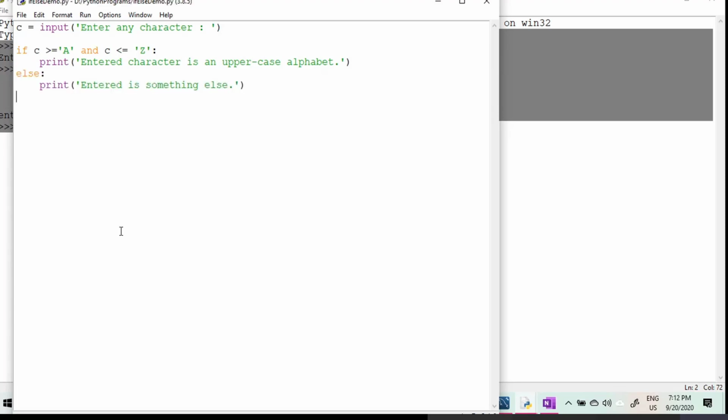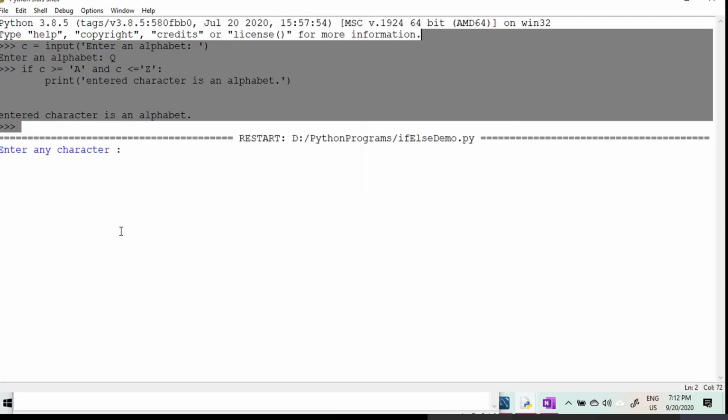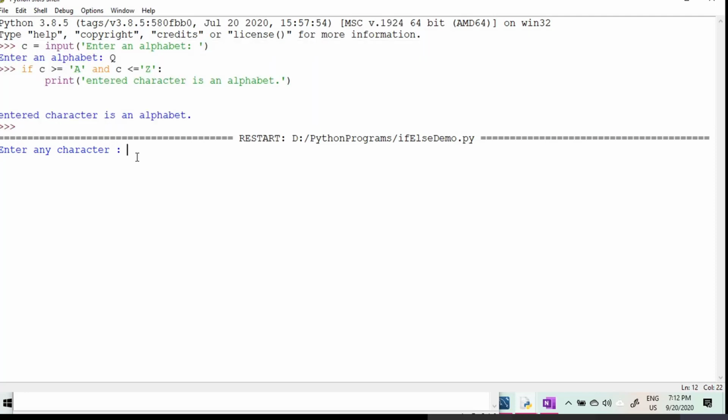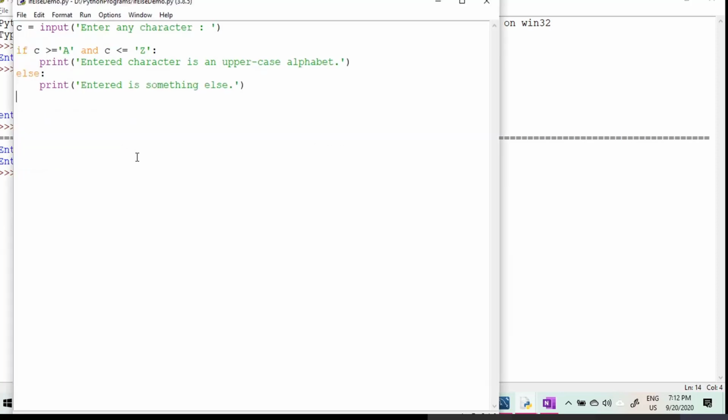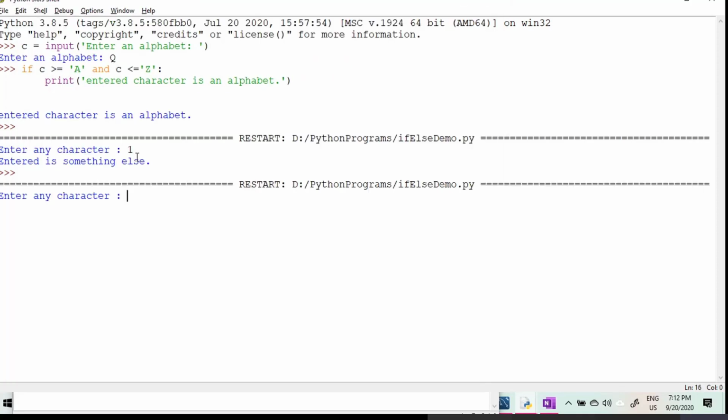Now I can execute this code and check how it is behaving. So I'm entering here the information. Say for example, I've entered here 1. So the output is: entered character is something else. If I execute this code once again and enter an alphabet like small d, it is saying entered character is something else.